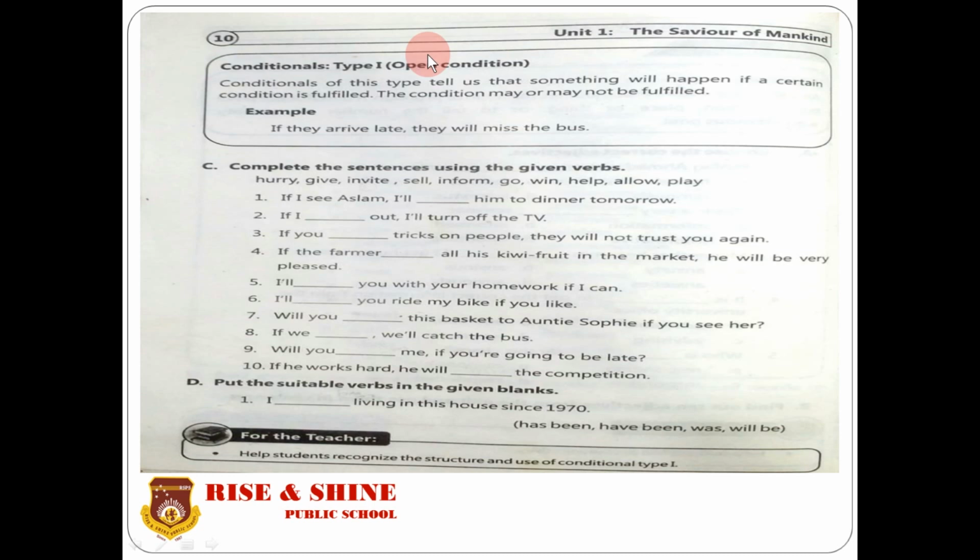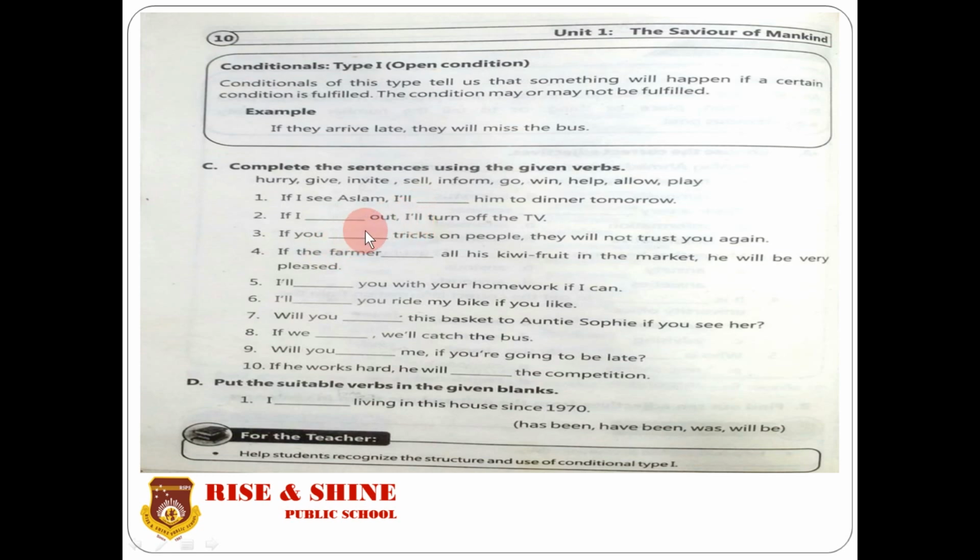So complete the sentences using the given verbs. We have to make the conditionals. You can see, if I see Aslam, I will invite him to dinner tomorrow. You have to take the verbs from the words given above. If I go out, I will turn off the TV. You can see that in this sentence the second clause is in the future indefinite tense.